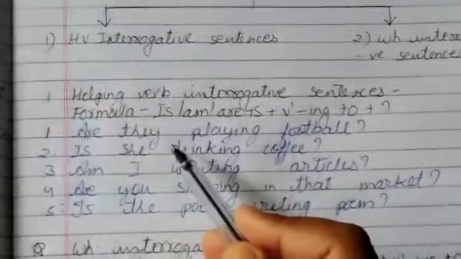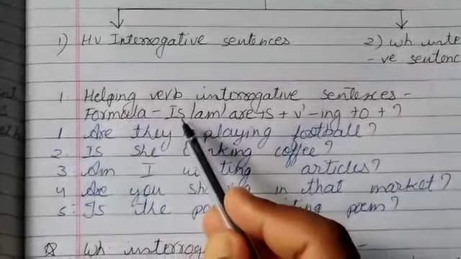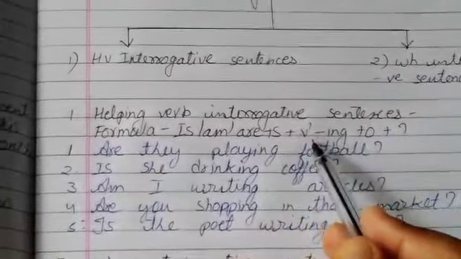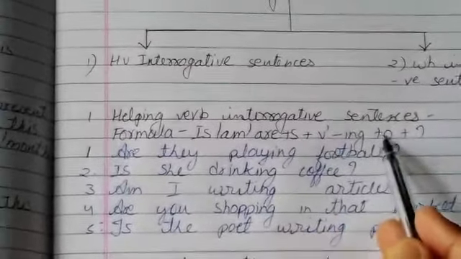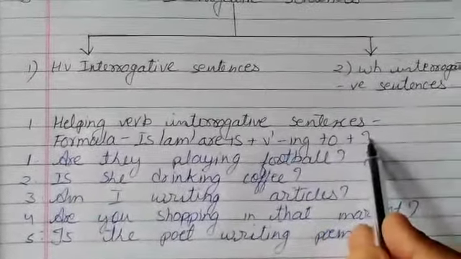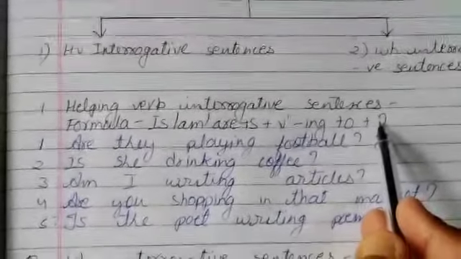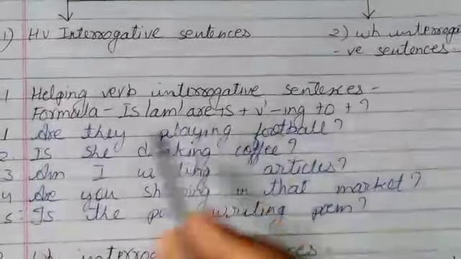The answer is in yes or no form. The formula of this sentence is is, am, are plus subject plus first form of the verb with ing plus object plus interrogative mark or question mark. The question mark denotes that this sentence is in the interrogative form.